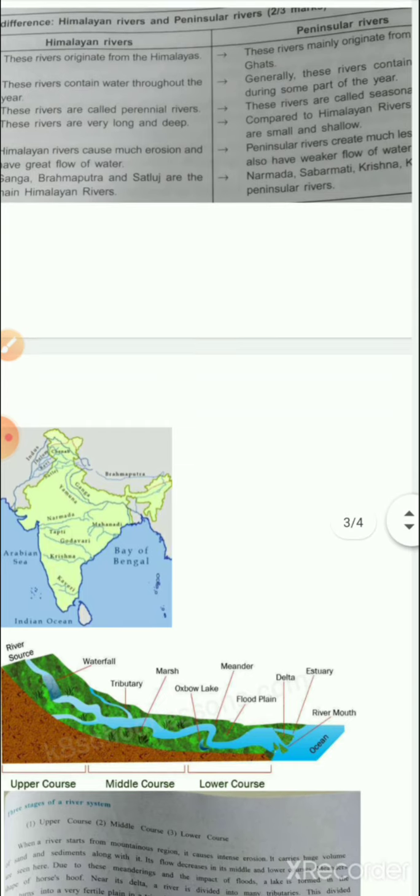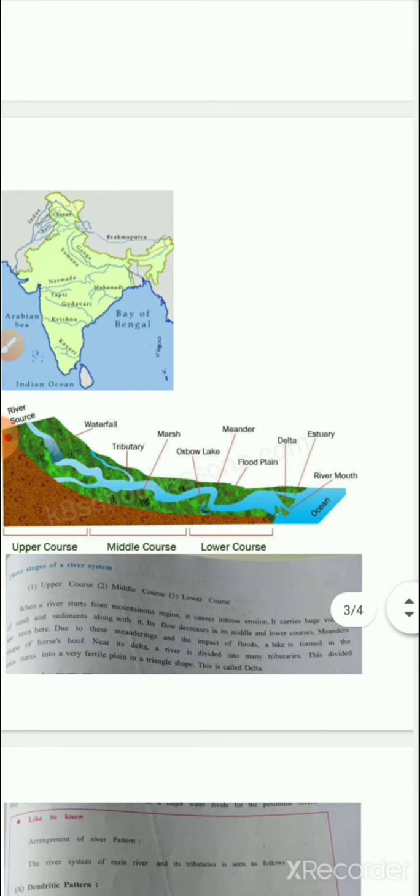Ganga, Brahmaputra and Satluj are the main rivers of Himalaya, while Narmada, Sabarmati, Krishna, Kaveri, etc. are the peninsular rivers. So dear students, this difference you have to remember because it is very important for the examination. Now let's move to the next topic.